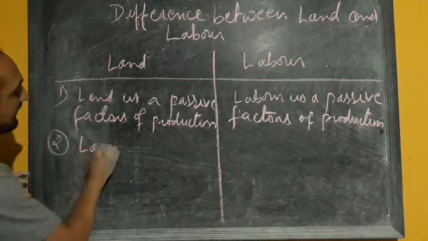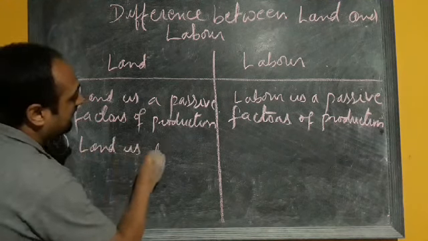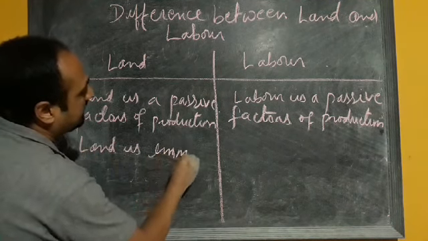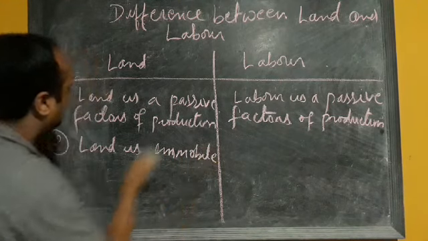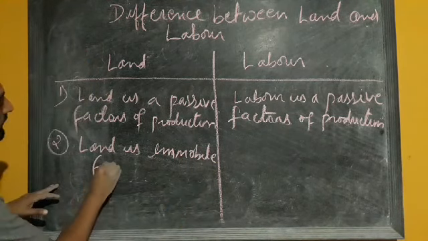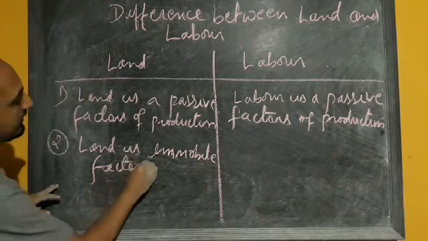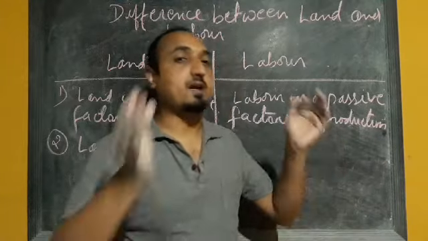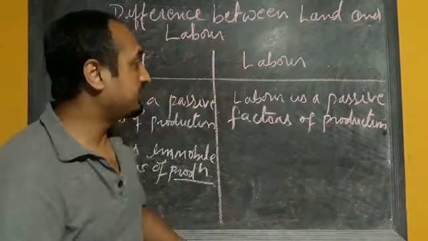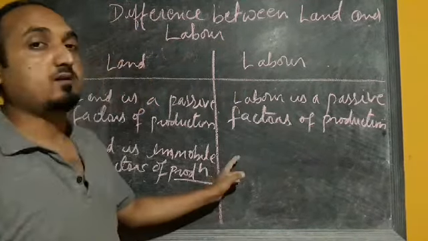So we can write land is an immobile factor of production, because the land of one particular area cannot be shifted or moved from one place to another, whereas labor is a mobile factor of production and can be easily shifted from one place to another.